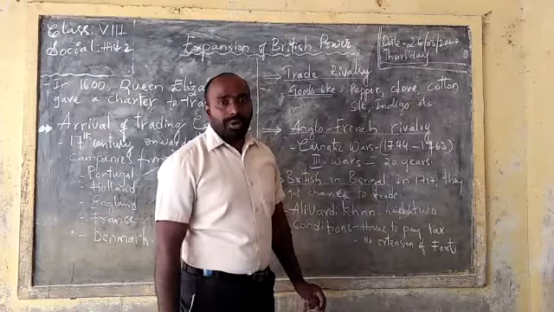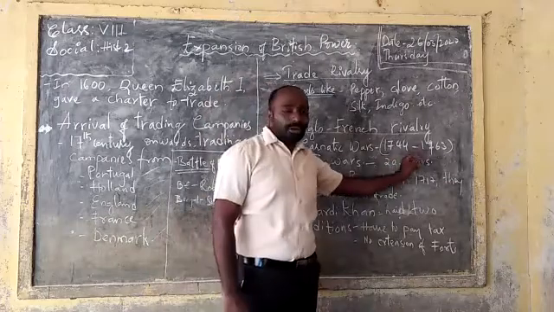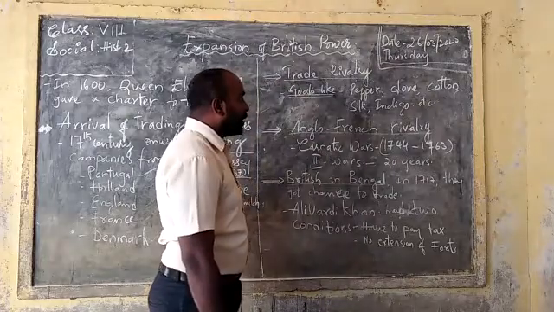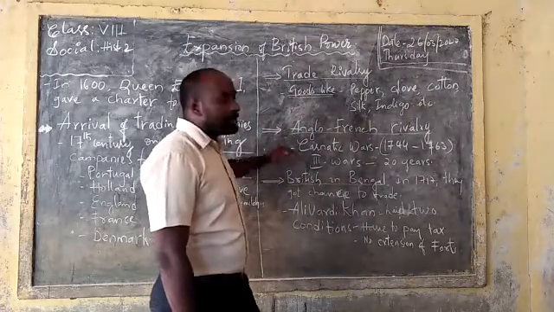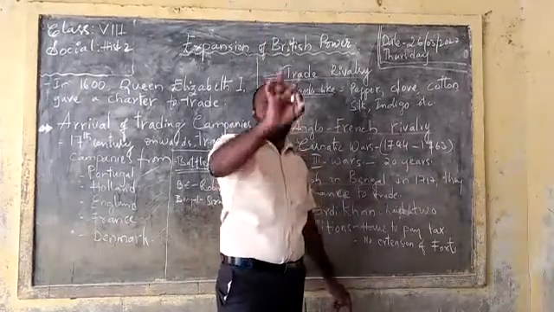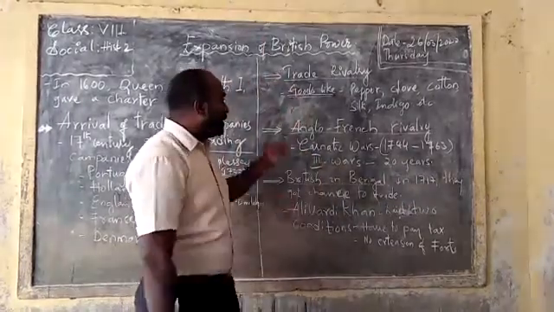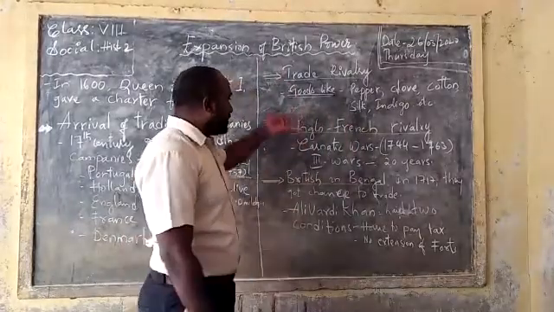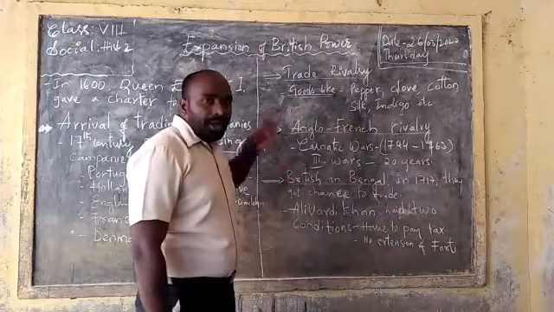Understood, all of you? How many wars took place? From 1744 to 1763, three Carnatic wars took place. Understood, all of you? How many years did it take? It took place for about 20 years. In a span of 20 years, three Carnatic wars took place. Finally, the French people were driven away from India and the British occupied India.